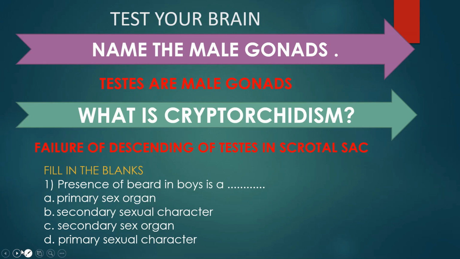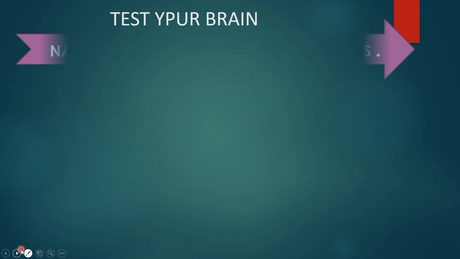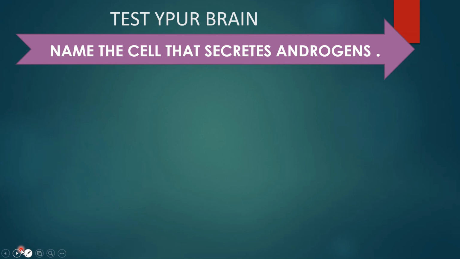Fill in the blanks. Presence of beard in boys is a primary sex organ, secondary sexual character, secondary sex organ, or primary sexual character. It is a secondary sexual character. Your next question. Name the cell that secretes androgen. It is Leydig cells that secrete androgen, that is the testosterone.